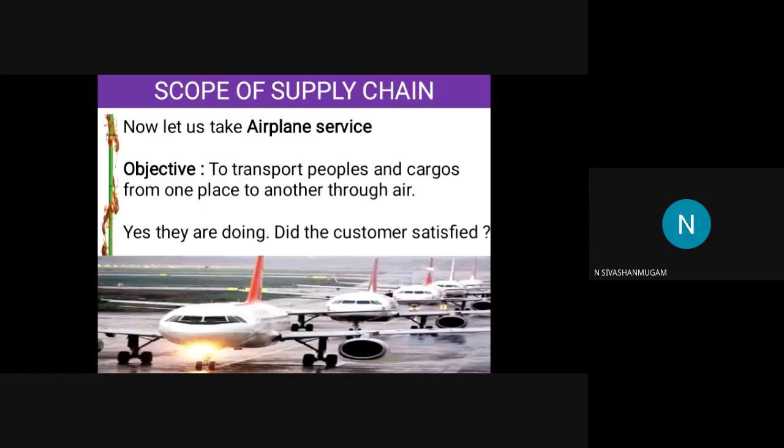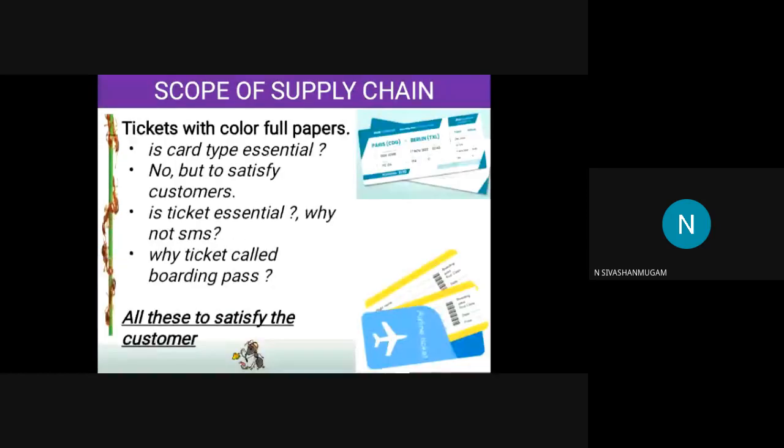This is what we call the airplane service. Yes, they are doing well. Once you board the aeroplane, it will transfer you to the necessary places in the shortest time. Yes, it is satisfying the customer need. Is it correct? Okay, fine. Is it enough? No. If you take the air service, there are a lot of things they are doing beyond this, beyond the service. The service is only to make the transport.